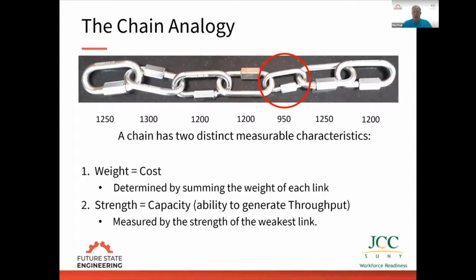So let's talk about actions, how I would make the chain lighter. One way is to remove a link. I can take this link and remove it, and the chain will be lighter. That's comparable to outsourcing work to an outside supplier. Another way is to reduce the capacity of a link. I can take some material and make the link smaller.